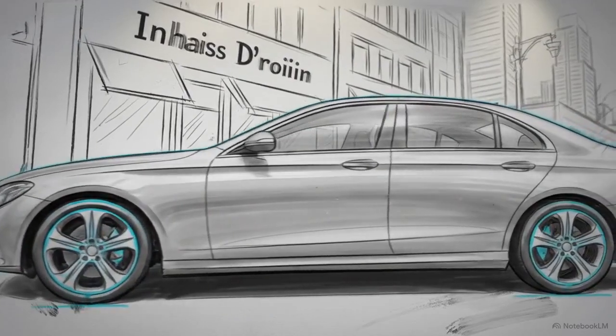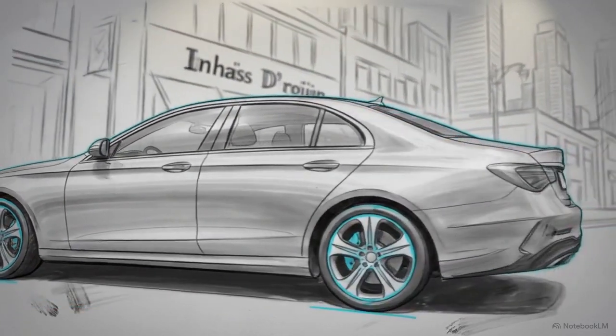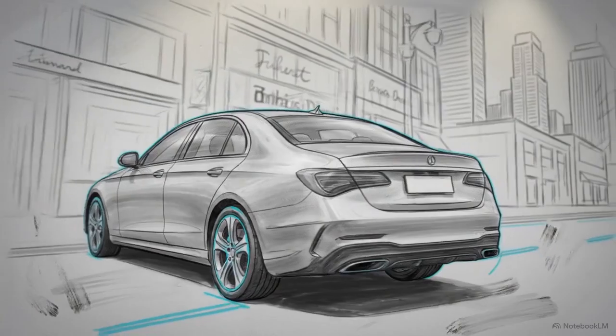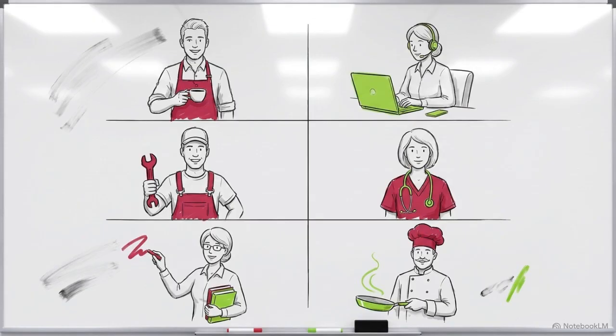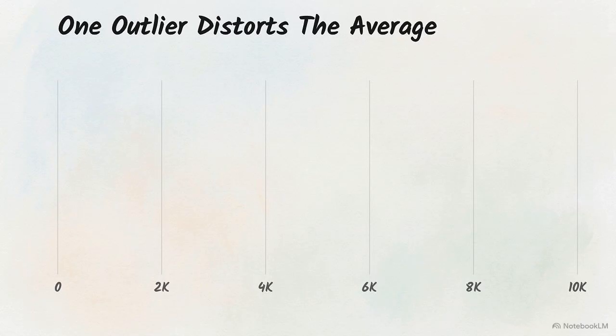If you want to open a brand new luxury car dealership, you need buyers with high disposable income. Your first step as an analyst is to determine the local wealth of the target location. Let's say you survey 6 local residents to get a read on the town's financial health. This dot plot shows the results.